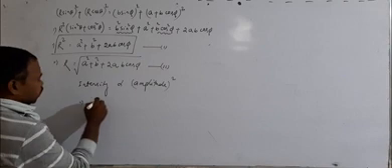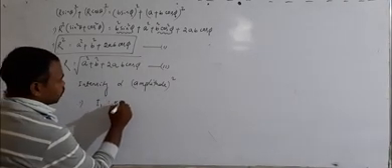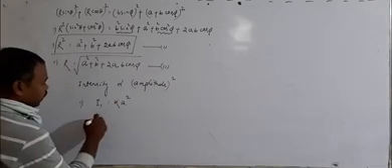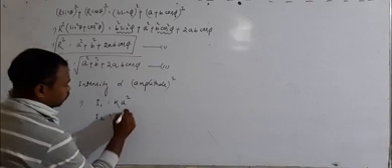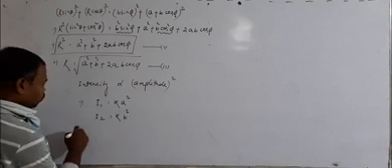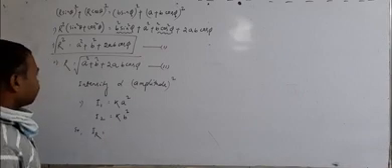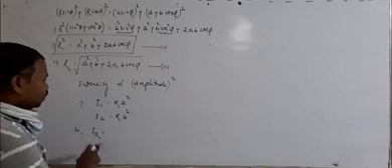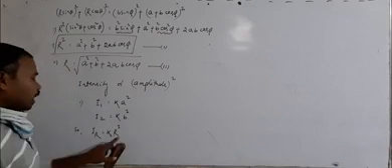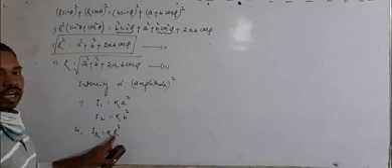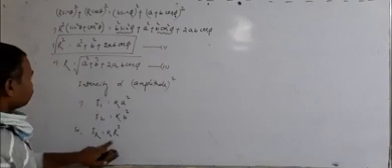This implies that if I1 is the intensity of the first wave, this is equal to some constant k into a square, and if I2 is the intensity of this second wave, then this will be k into b square. So the intensity of the resultant wave can now be written as how? The intensity of the resultant wave is equal to k into R square, where R square is the amplitude of the resultant wave. The value of R square is written here in equation 1. Let us put the value here.